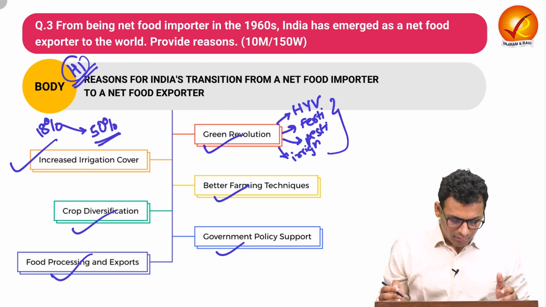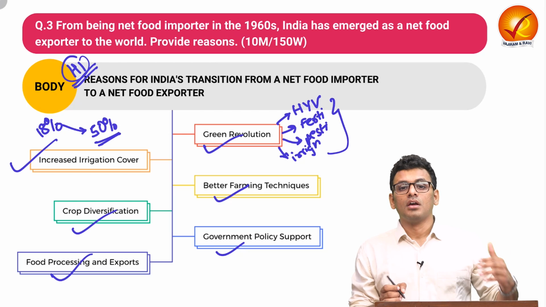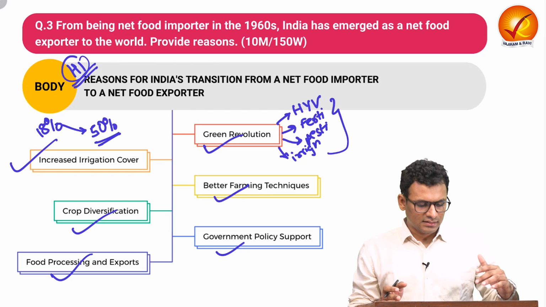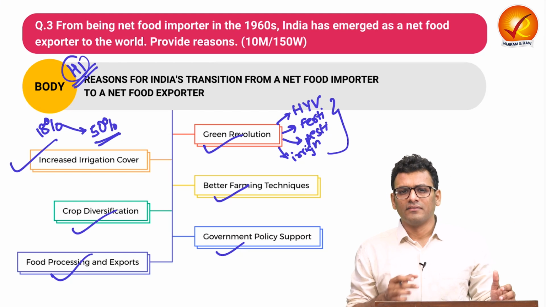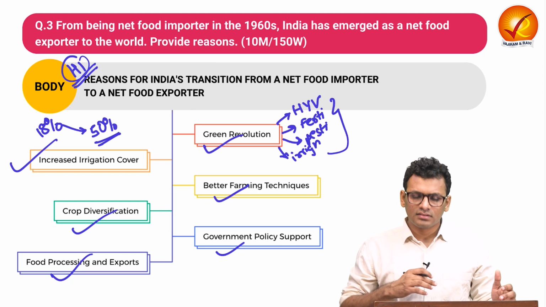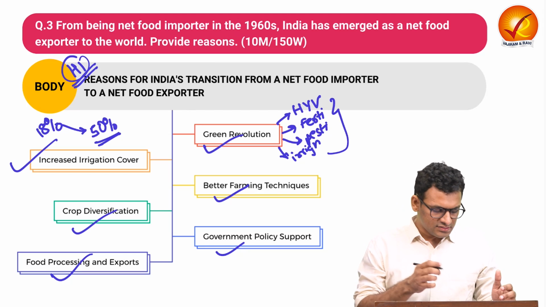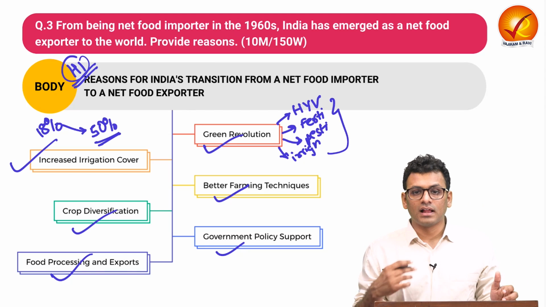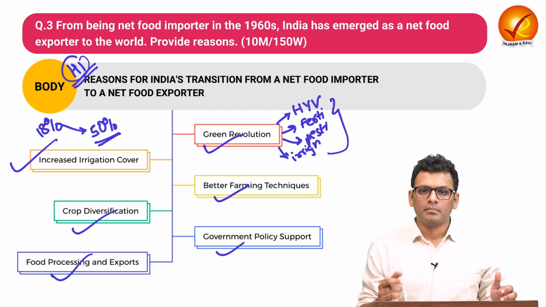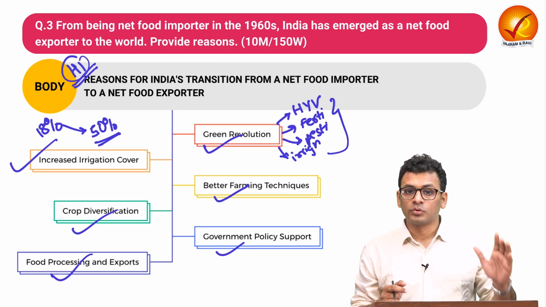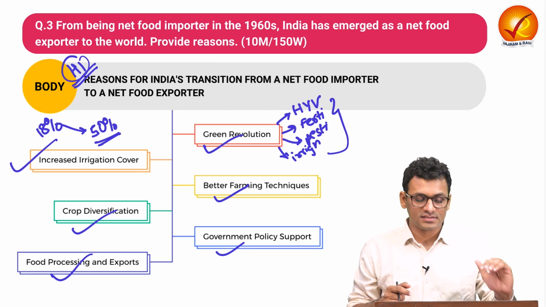And lastly, we can talk about how food processing and export were also part of the entire growth story, where we have seen a variety of government schemes along with mega food parks, through which we have understood that food processing also helped with respect to pushing for better food production. So these are the kinds of proof points you can incorporate for the heading of this body.